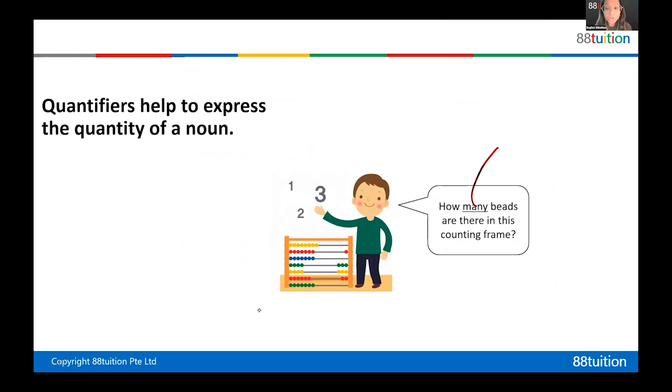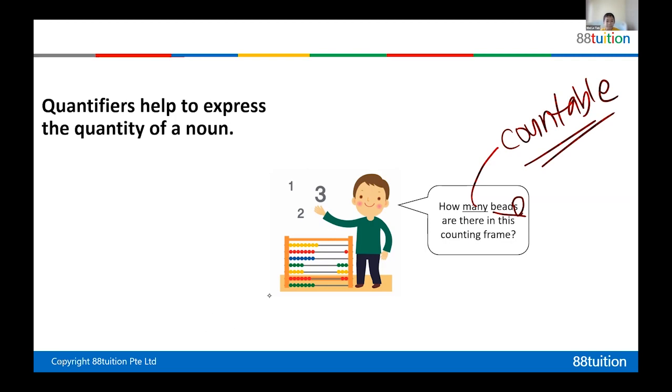Many is uncountable? Are you sure? Because you see the word beads has an S, right? Remember, I taught you a trick. Whenever you can add an S to the noun, one is a bead, many is beads, right? If there is a plural for the noun, it's always countable. So many is countable. Right? By the way, is your screen bright already? Yeah. Okay, very good. So it is countable.